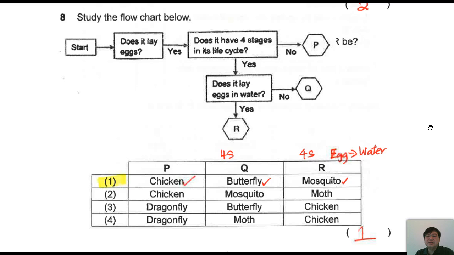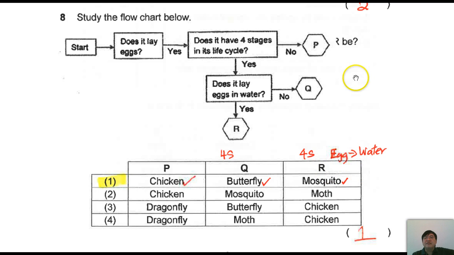Now this is interesting. P again over here. What do we know about P? Does it lay egg? Yes. P lays egg. It means here anything goes after this yes, they will lay eggs. It means P lays egg, Q lays eggs, and R lays eggs. All of them will lay eggs.